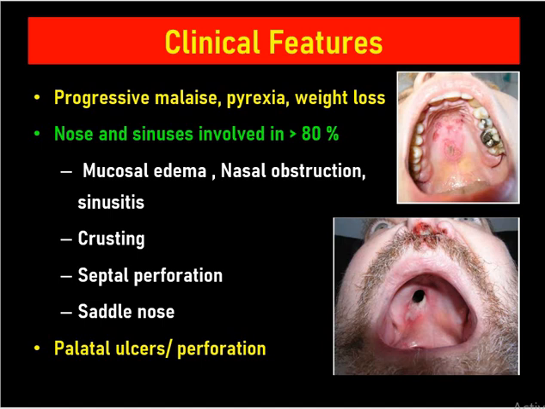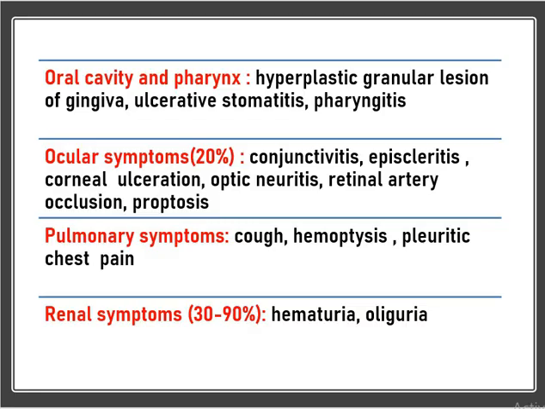There might be septal perforation, or there might be saddle nose. You can see there is palatal ulceration here and palatal perforation. Oral cavity and pharyngeal findings are hyperplastic granular lesion of gingiva, ulcerative stomatitis, and pharyngitis. Ocular symptoms occur in around 20% of individuals with conjunctivitis, episcleritis, corneal ulceration, optic neuritis, retinal artery occlusion, and proptosis.